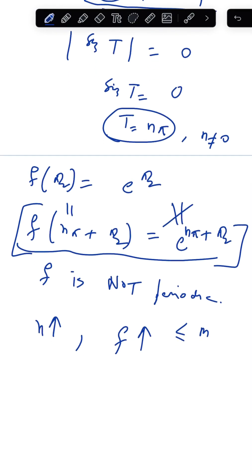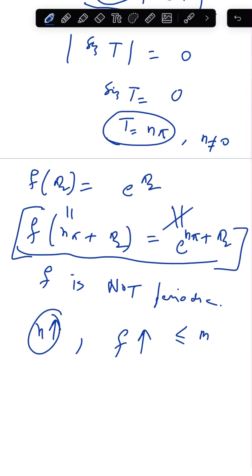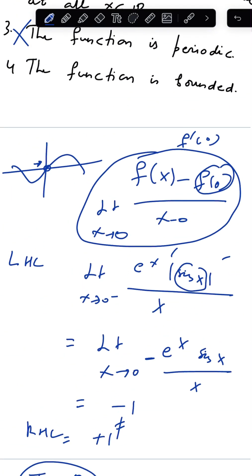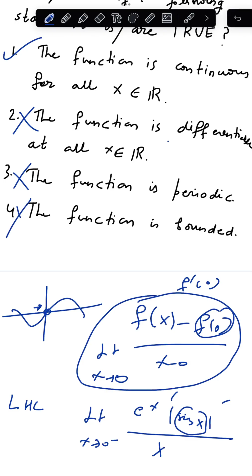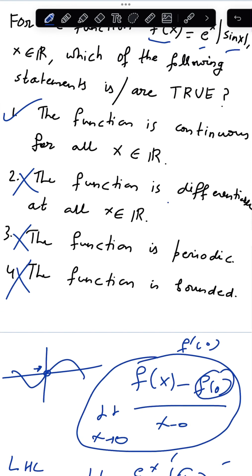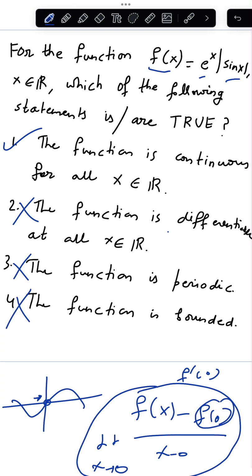Right? So we can increase f as much as we like. Therefore, f is not bounded from above. In particular, f is not bounded. So option number 4 is false as well. So the only correct option out of these four options is option number one.